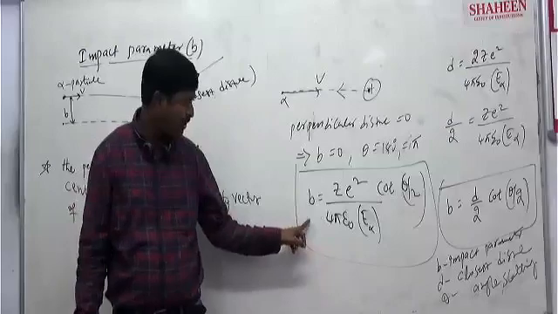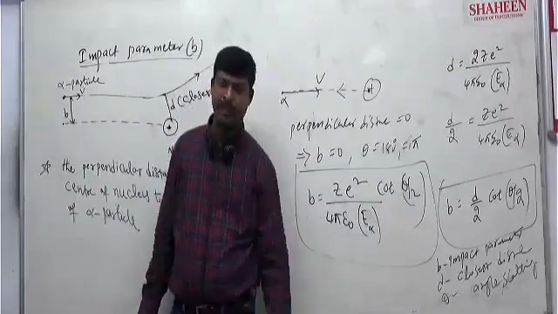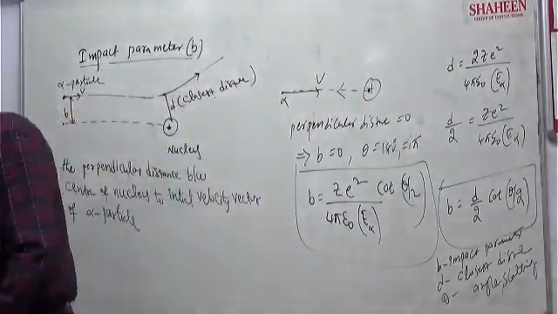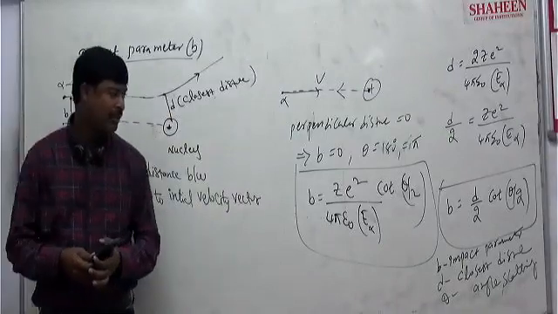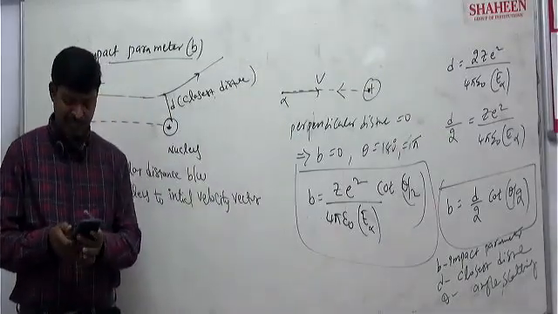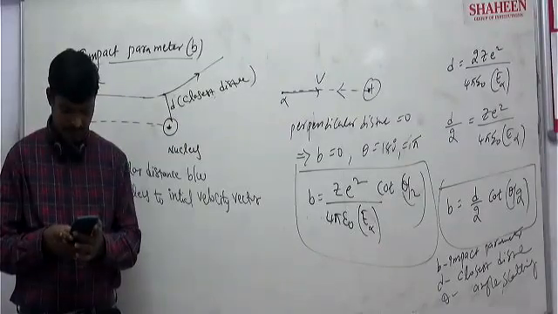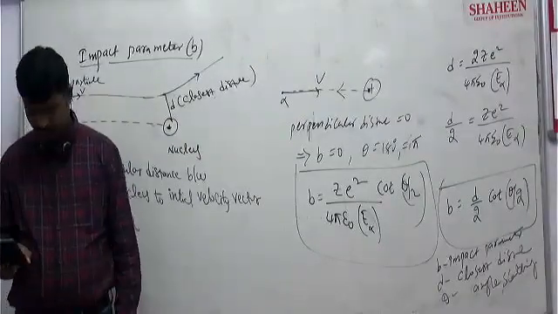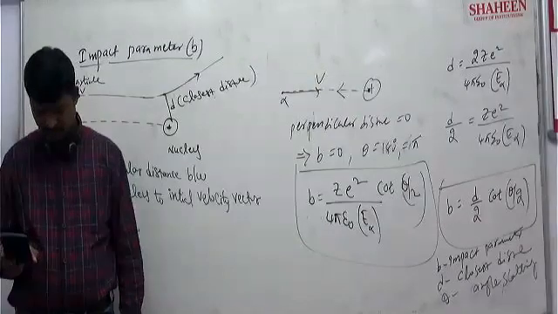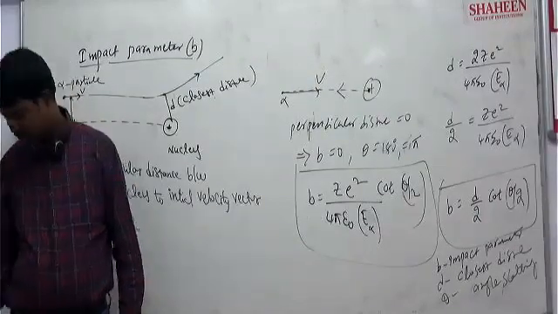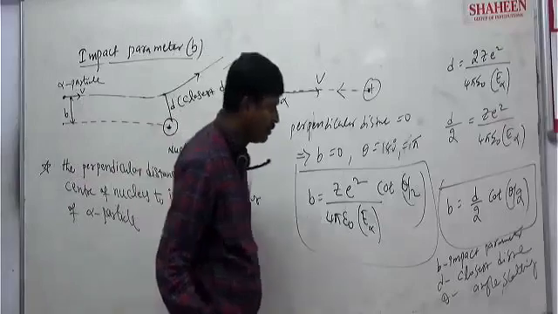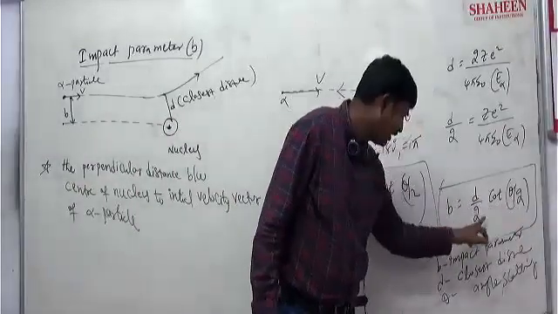The formula is B is equal to D by 2 into cot theta by 2. Don't cancel theta by 2 and D by 2. That is different; this theta by 2 is different and here 1 by 2 is different. Clear?